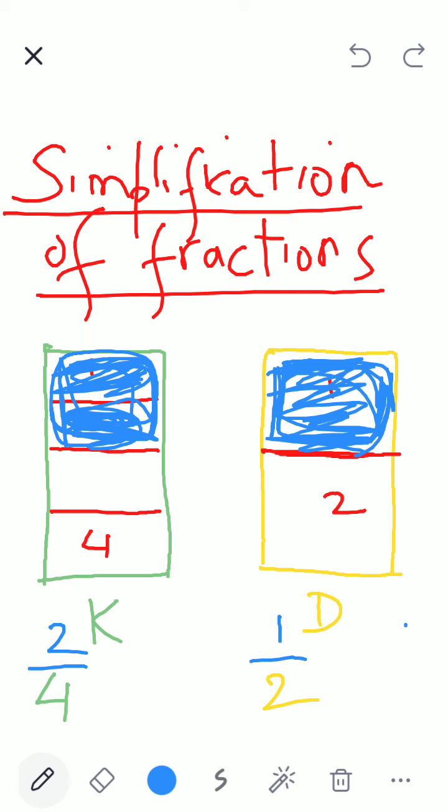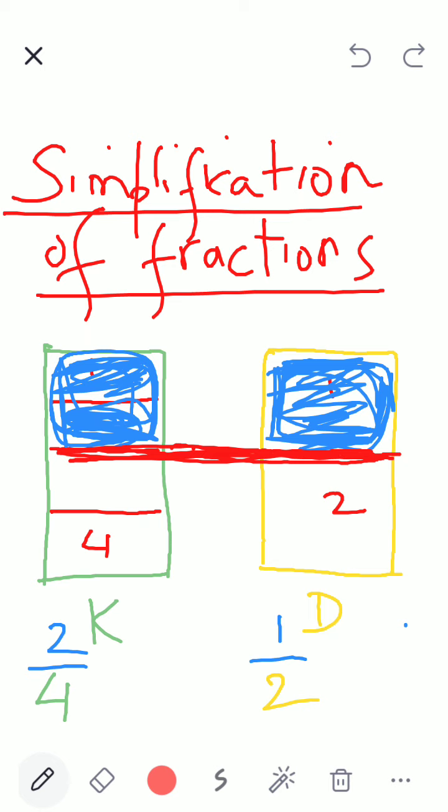I have given two pieces still to Kirtana. I've colored that blue. Correct? And I've given one piece to Dhanya. Who has got more? Still Kirtana. Still Dhanya. But both have got this much piece only. Who has got more?